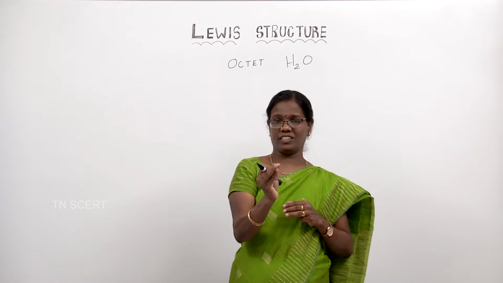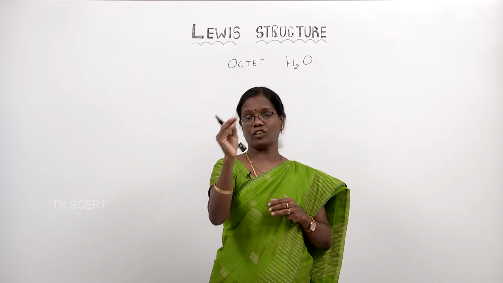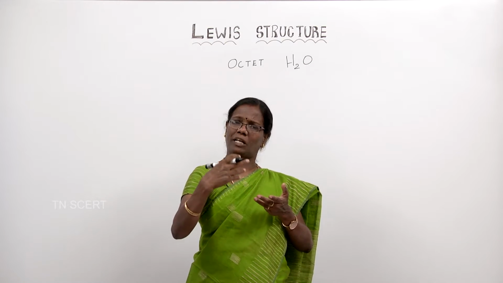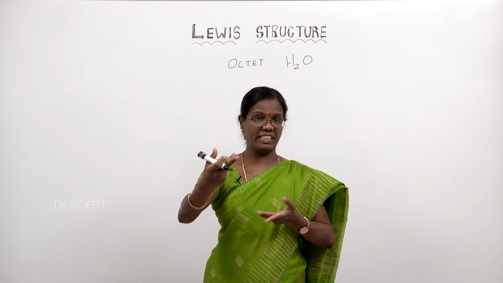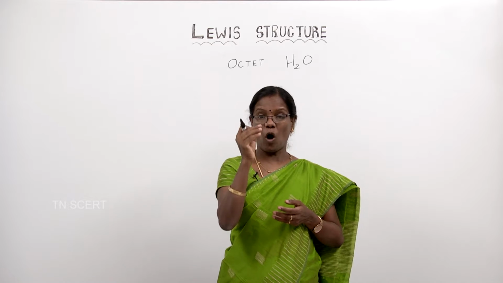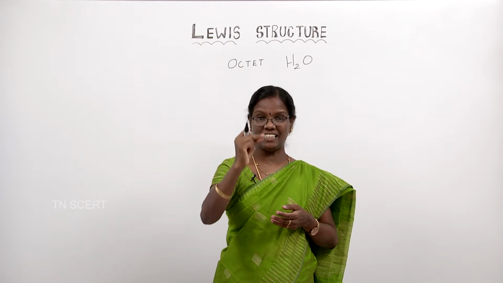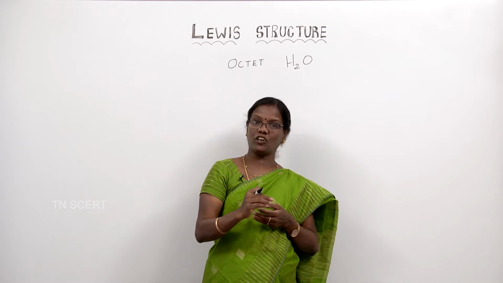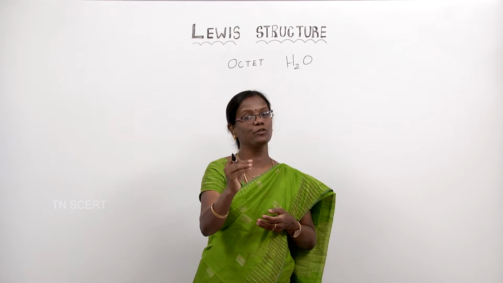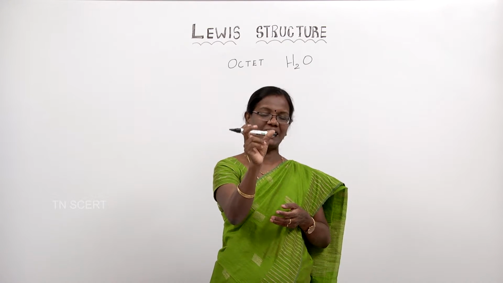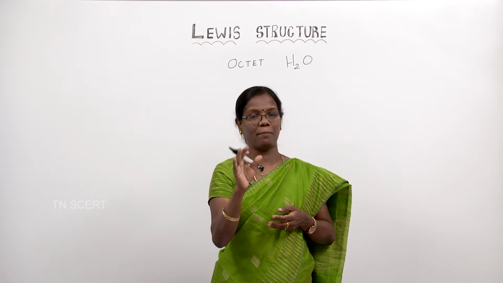In order to get that 8 electron structure in its outermost shell, it may lose electrons, or gain electrons, or share electrons. How many electrons it gains, shares, or loses gives you the valency. That is why it can be stated in a single sentence as combining capacity.